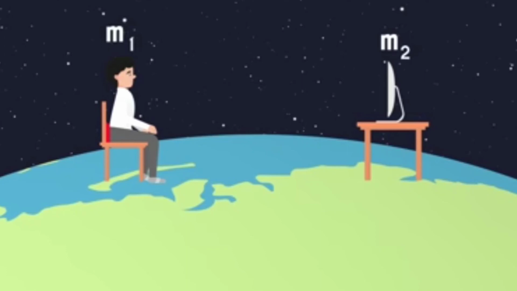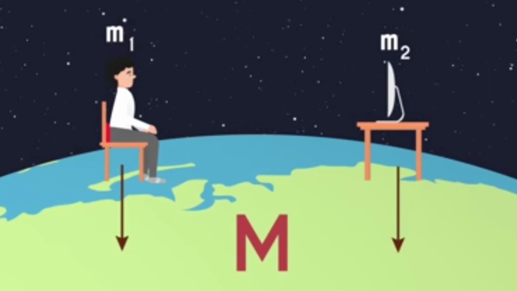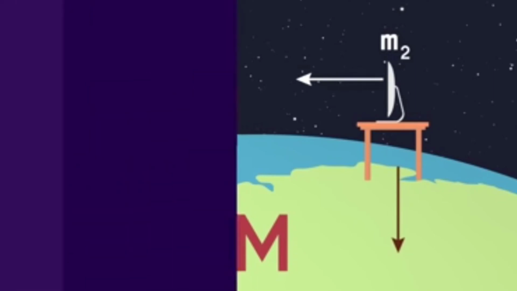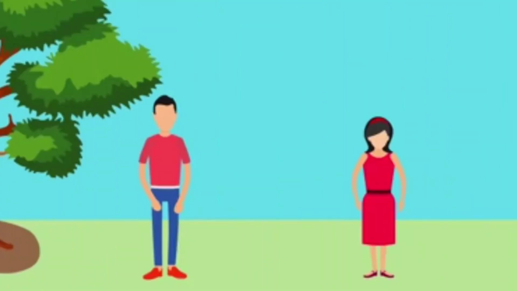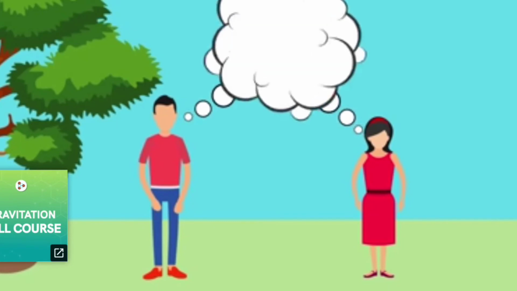But if you calculate the gravitational force between you and the Earth or the computer and the Earth, then one of the masses will be the mass of the Earth, which is massive as compared to the other two masses. Which is why the gravitational force pulling you and the computer down is much bigger than the force pulling you two towards each other. So if you and your friend are standing next to each other on Earth, the gravitational force between you two will not propel you towards each other.